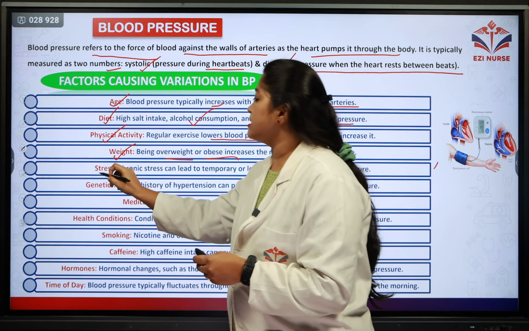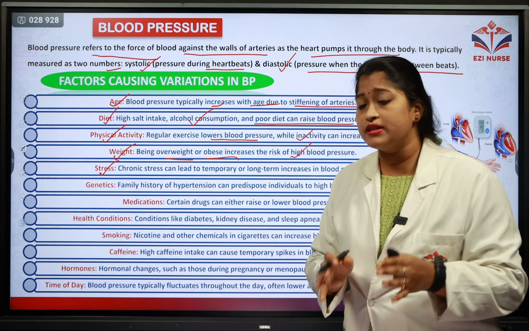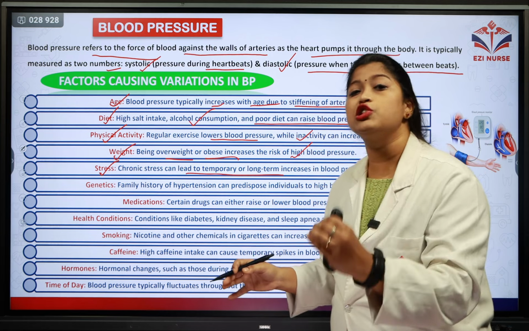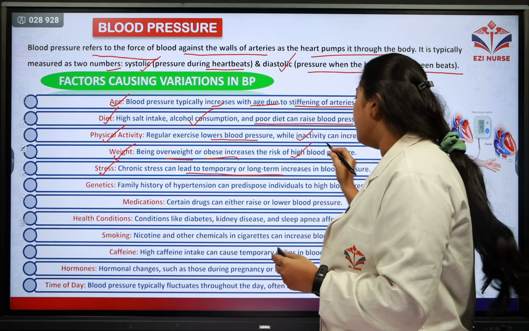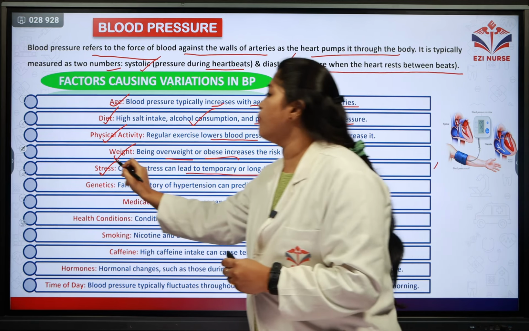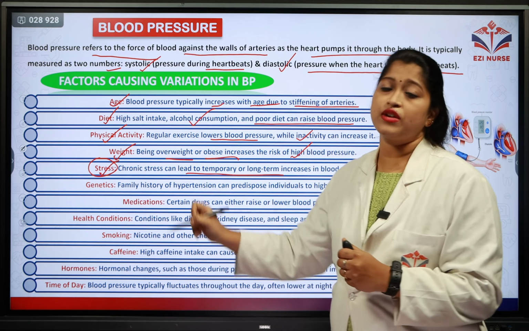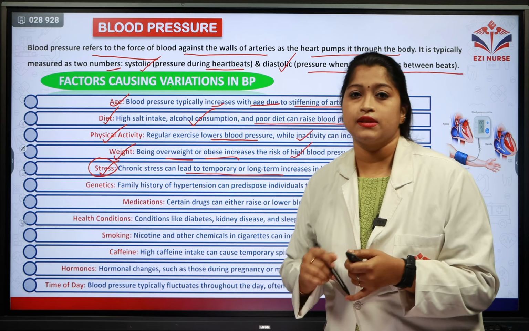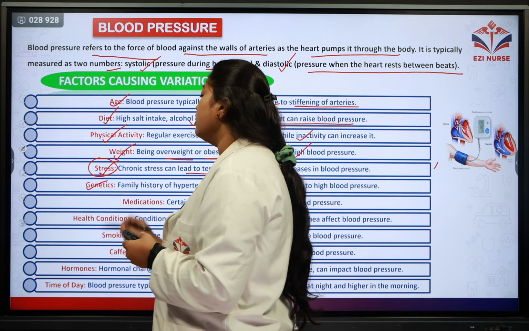And the next factor is stress. There is chronic stress in people which can lead to a temporary or sometimes long-term increase in the blood pressure. This is one of the most important factors nowadays where we are seeing an increase in the blood pressure, that is stress. And the next factor is the genetic factor.